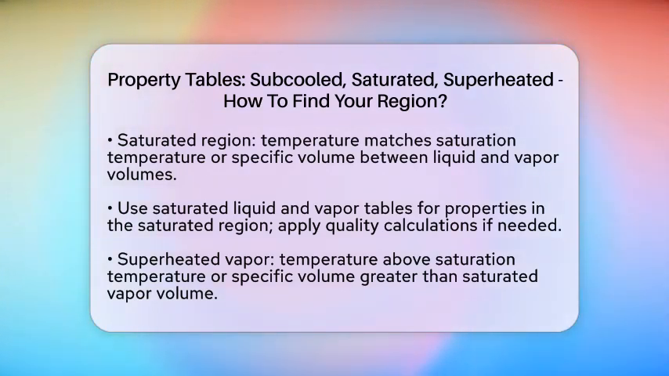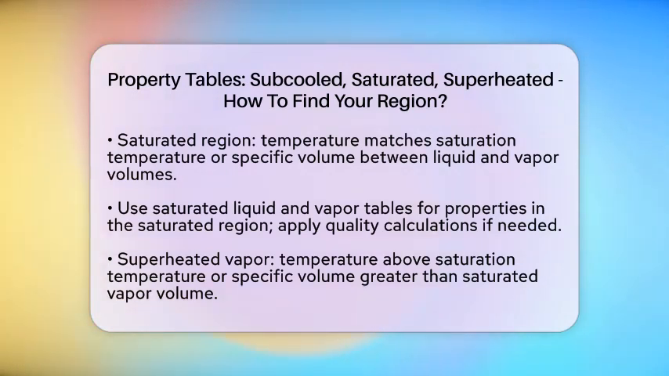To effectively find your region, start by looking up the saturation temperature that corresponds to your known pressure in the saturated tables. Compare your actual temperature to this saturation temperature. Alternatively, check your specific volume against the saturated liquid and vapor volumes at the given pressure. This comparison will clearly indicate whether you are dealing with subcooled liquid, a saturated mixture, or superheated vapor.